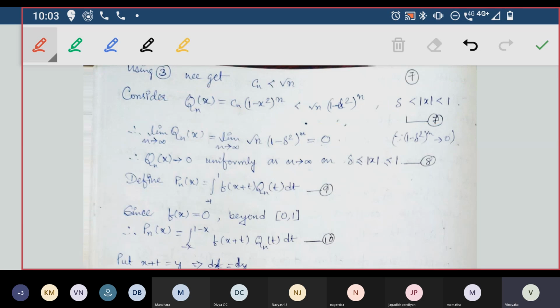So now, what happens if limit n tends to infinity Qn of x? We just constructed a part of the polynomial Qn of x. So what happens if we take limit n tends to infinity Qn of x? Qn of x is given by this, not given by that. Here once again it is a mistake. Limit n tends to infinity Qn of x is less than or equal to, because here we use less than or equal to, we are taking this one and this one together. I am substituting limit on that. So limit n tends to infinity Qn of x will be less than or equal to limit n tends to infinity root n into 1 minus delta square power n.